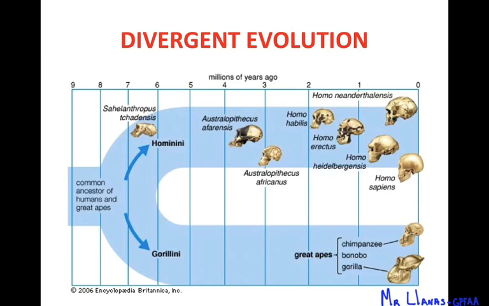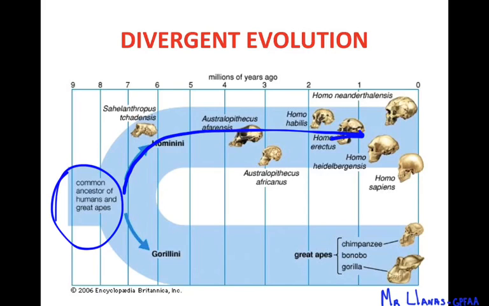This is an example of divergent evolution. Something back here, right? There's a common ancestor to these two species, but this species, Homo sapiens, evolved in this direction, and apes or other types of organisms went on their own direction. And that's called divergent evolution, okay?